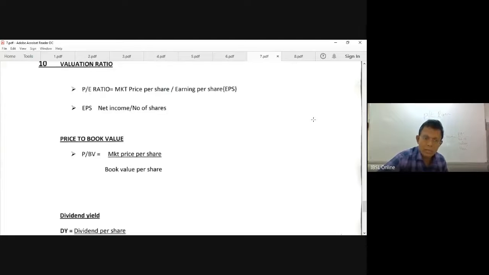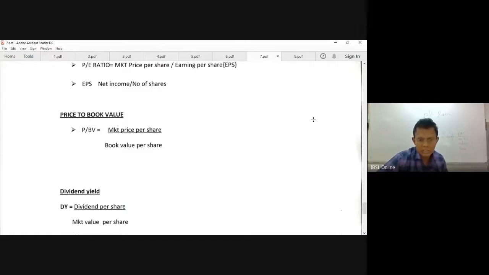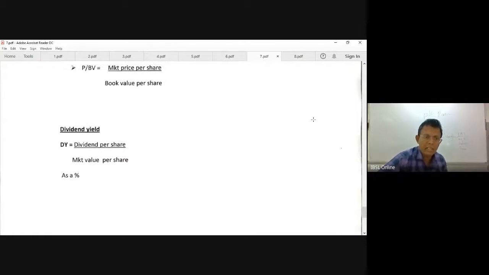So the book value per share means equity divided by number of shares. Dividend yield as a percentage. Dividend yield, basically you get dividend by investing in shares. As a percentage, this is how you calculate, as a percentage.